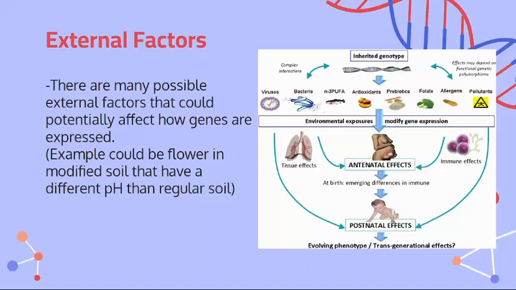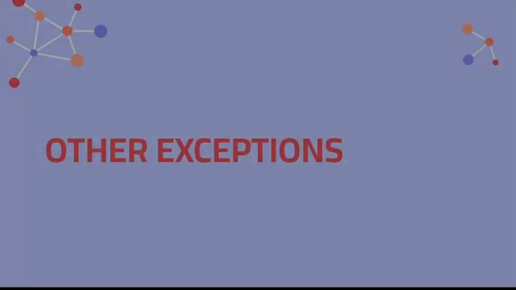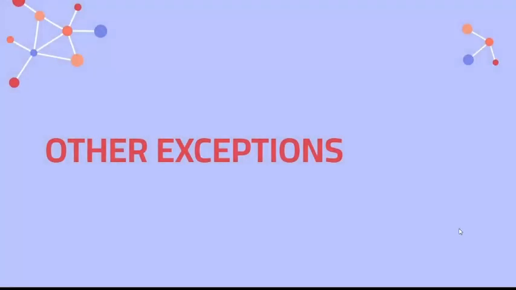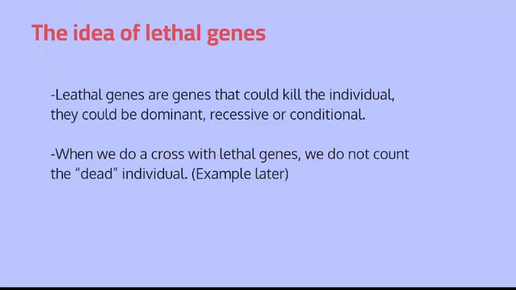So we're going to be doing some of these questions very soon, and hopefully, just hopefully, we'll be able to teach you some codominance and incomplete dominance crossings. All right, so let's go back to the class. Today we're going to be introducing more exceptions. So we're going to look at the first one, the idea of lethal genes.